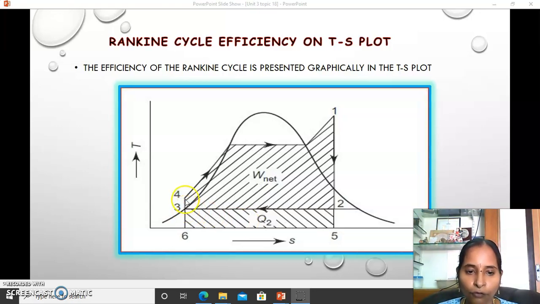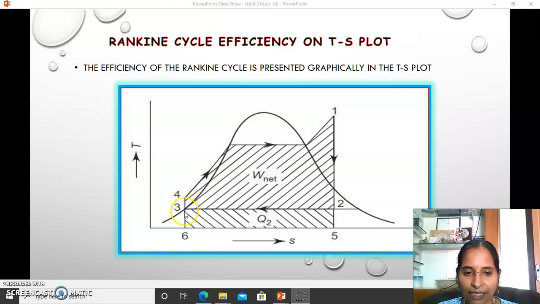Then 3 to 4 is reversible adiabatic, or isentropic, compression.